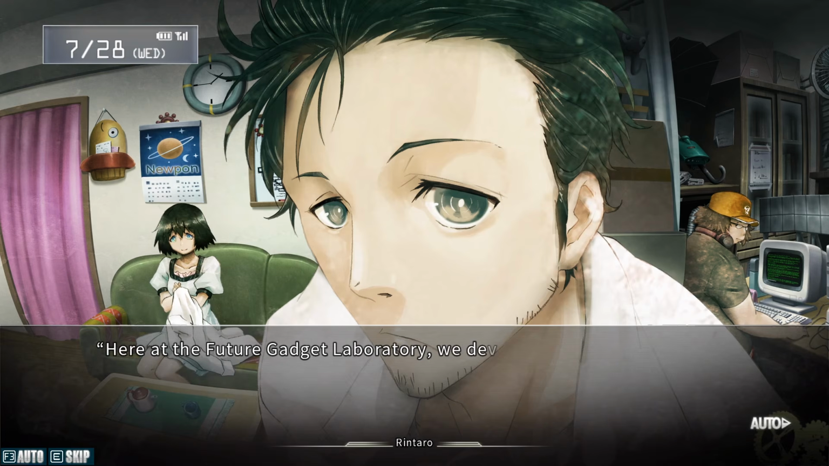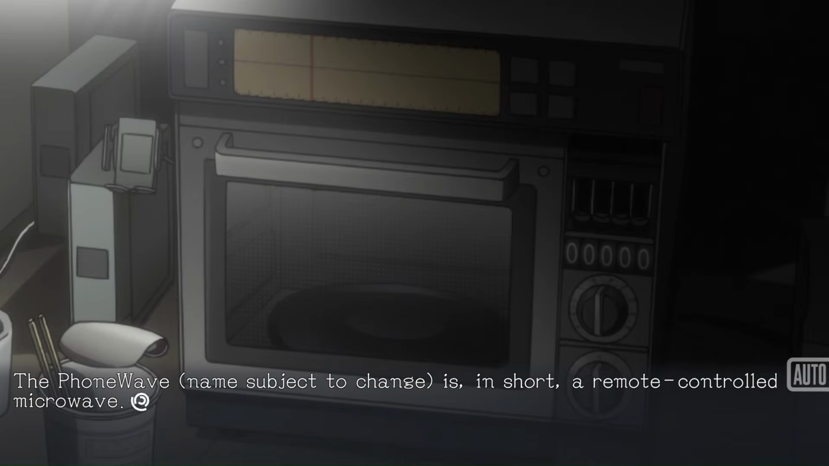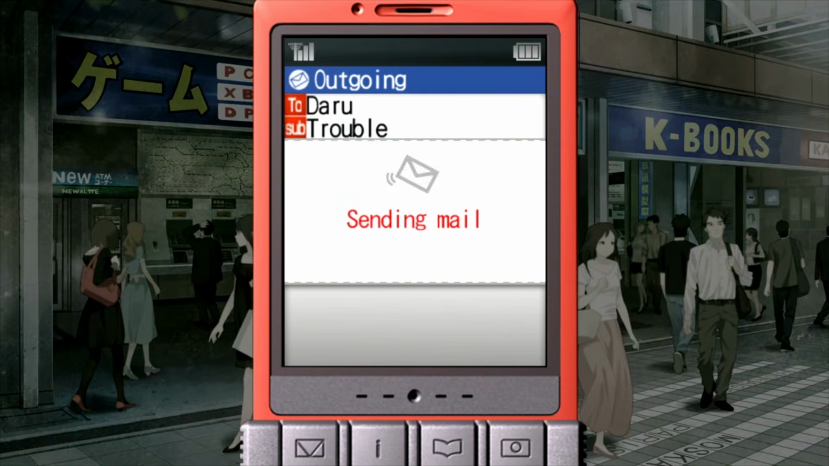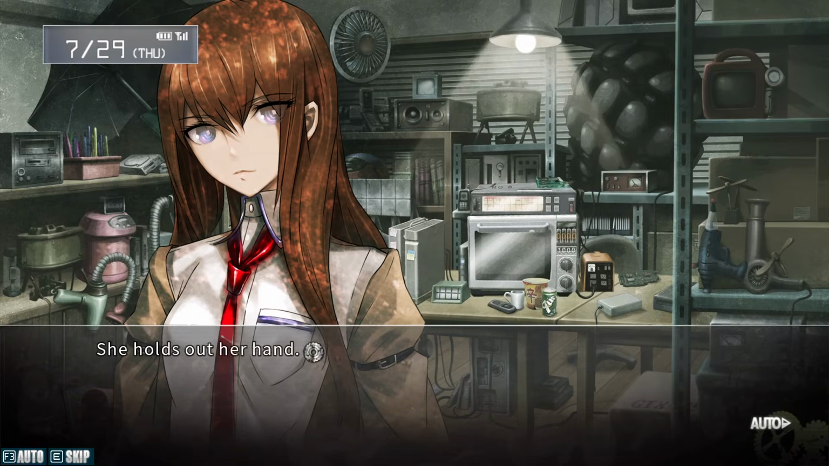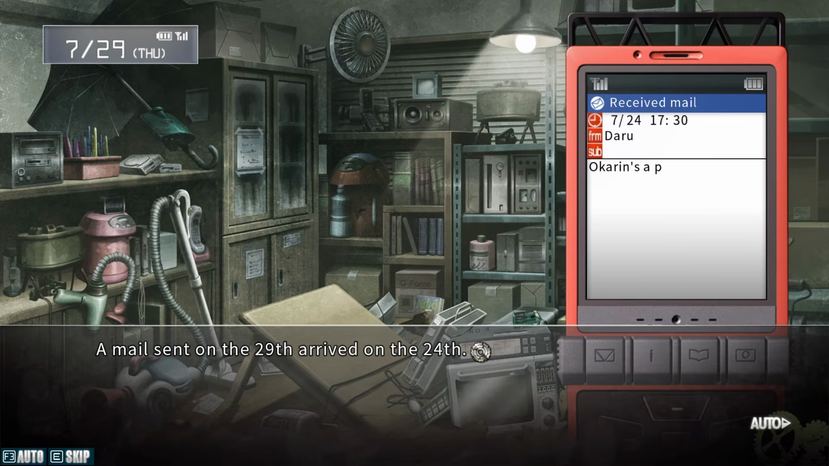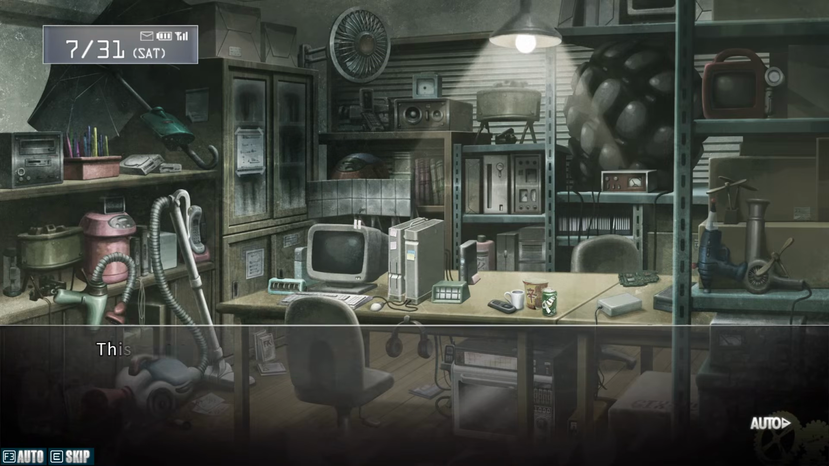There, they build a variety of different simple and often seemingly useless inventions, including a microwave connected to their cell phone. But one day, they accidentally discovered the means of sending text messages back to the past through that very microwave. The story then follows Okabe and the Future Gadget Lab's daily lives as they experiment with time travel and find themselves caught up in a conspiracy surrounding the particle physics research organization CERN.